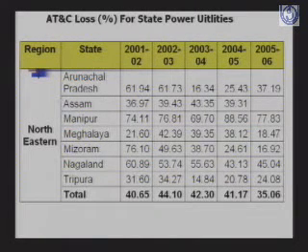In northeastern states, Arunachal Pradesh in 2005-06 it was 37.19%. In Assam it was 39% in 2004-05. Manipur has been of the order of 77%. So we saw the T&D losses were of the order of 70%, and added to that the inefficiency in collection, it has come to 77%. So the utility is collecting money for only 22% of the energy it is supplying to its customers. In Meghalaya it is 18%, in Nagaland it is 45%, and for the northeastern region as a whole it is 35.06%.